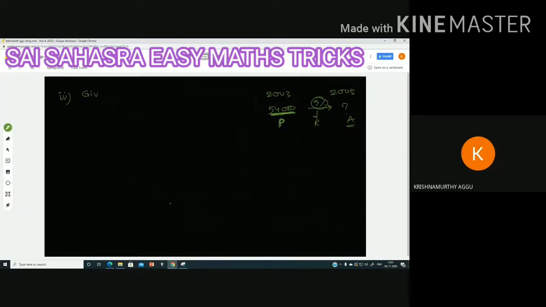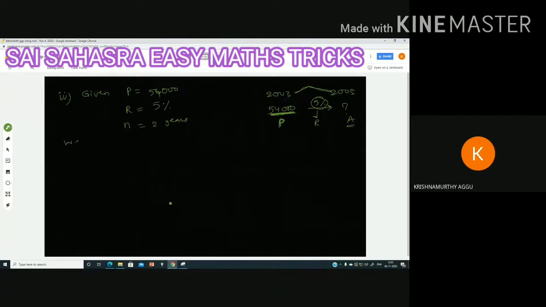Given P is equal to 54,000. Rate of interest R is the same rate, the percentage it is increasing, 5 percent. It is treated as rate of interest. Number of years N: 2003 to 2005, 2003 to 2004 is 1 year, 2004 to 2005 is another year. Totally a 2 year gap is there. N is equal to 2 years.